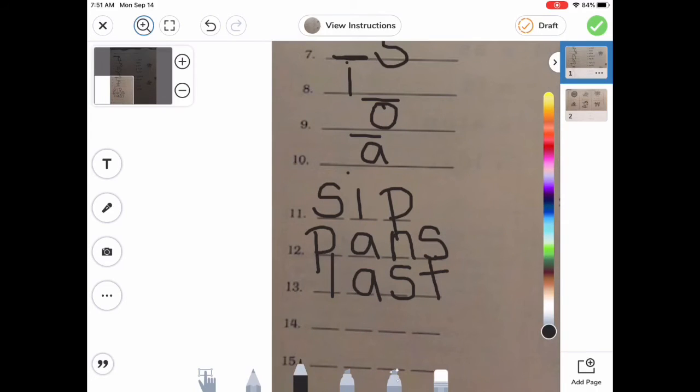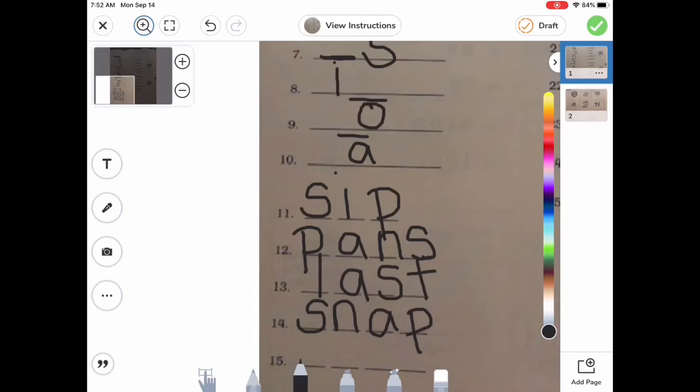On number 14, we're going to try to sound out the word snap. So we're going to have to pull some of those blends together because sometimes you can't tell them apart. So if I say s, n, a, p. So we hear s, n, a, p. Very good.